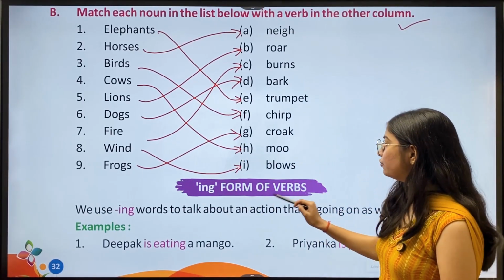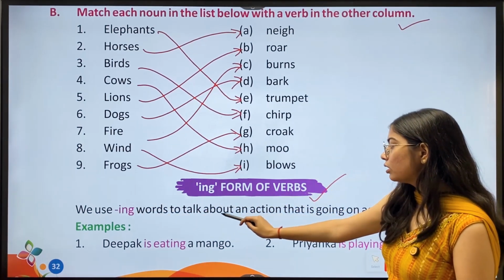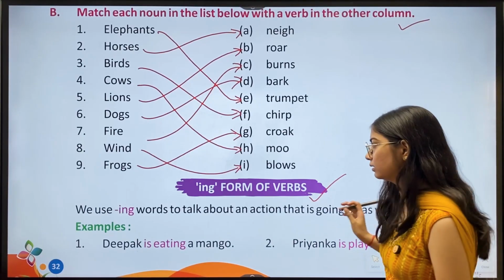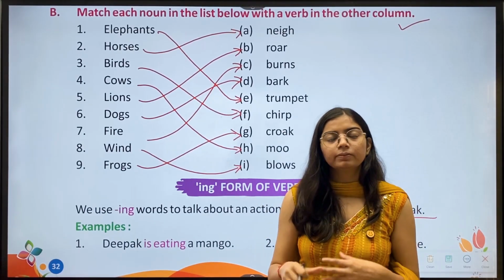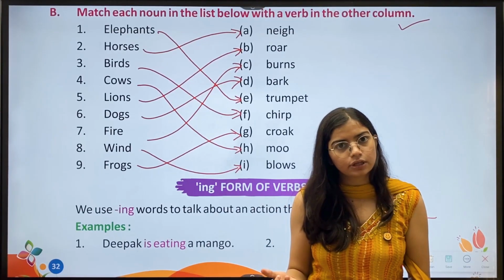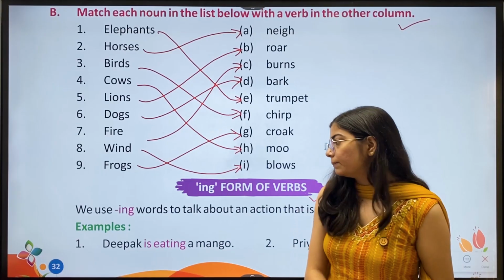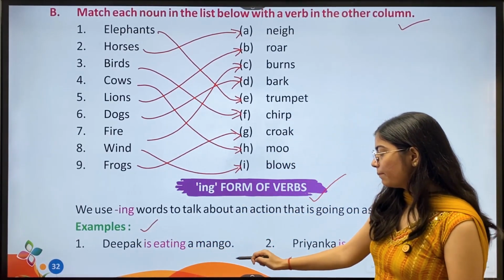Now, ing form of verbs. We use ing words to talk about an action that is going on as we speak. ing का तब हम यूज करते हैं जब हम किसी एक्शन की बात कर रहे होते हैं, जब वो हम एक्चुअल में परफॉर्म कर रहे होते हैं. Okay, examples. First, Deepak is eating a mango.